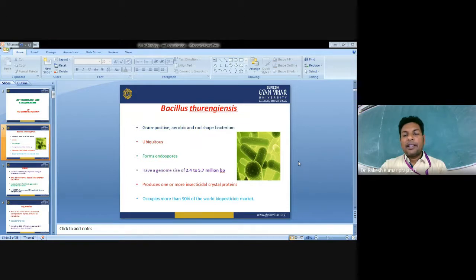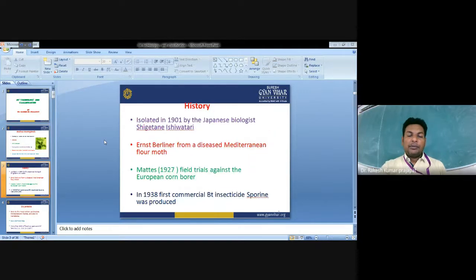The genome size ranges from 2.4 to 5.7 million base pairs. It produces one or more different insecticidal crystal proteins, and Bt products occupy more than 90% of the world biopesticide market, which is one of its biggest advantages.